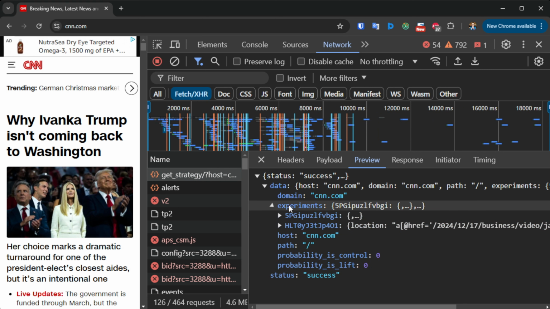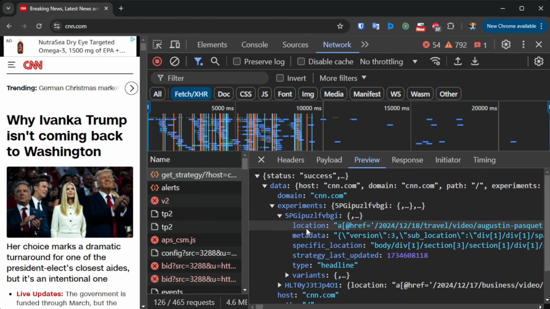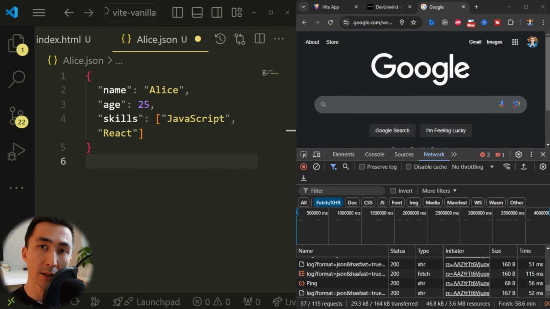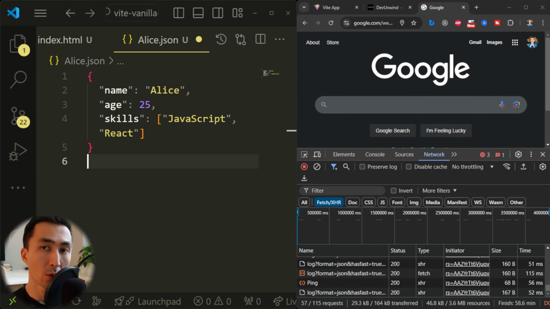Before JSON became popular, XML was used for data exchange. JSON is simpler and less verbose than XML, making it more efficient for web and mobile development. Let's take a look at another example, but a more real one.